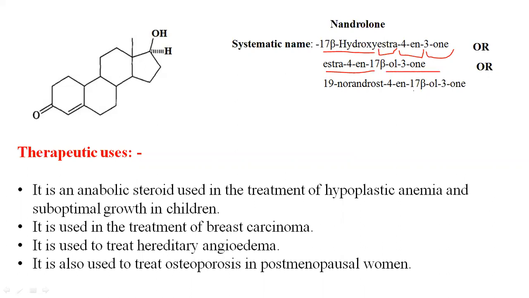You have to write the IUPAC name in these forms, or 19-nor androst-4-en-17 beta-ol-3-one. This is the IUPAC name for nandrolone.